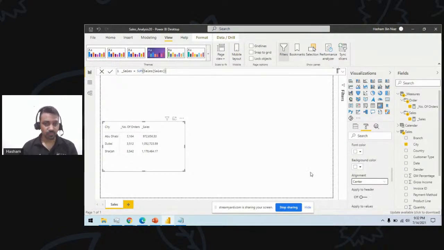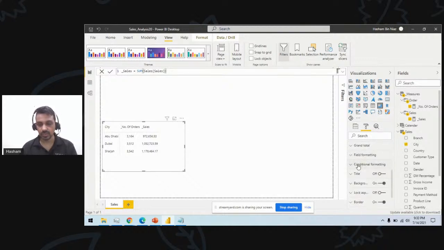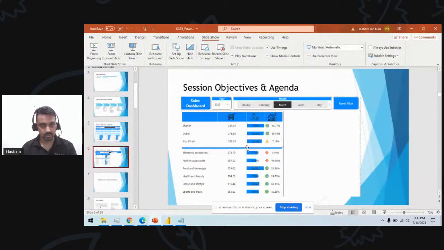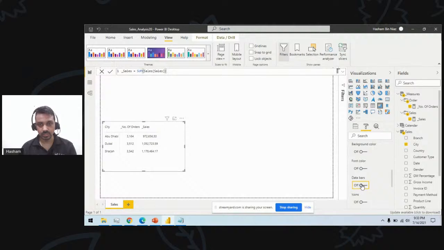And then one more thing I need to do, I go into the conditional formatting. For this one, I want a background color, sorry, a data bar. Oh sorry, I don't want the data bar on the orders. I want the data bar on my sales. So I will select this column, sales column here, and I will choose the data bars to be turned on.